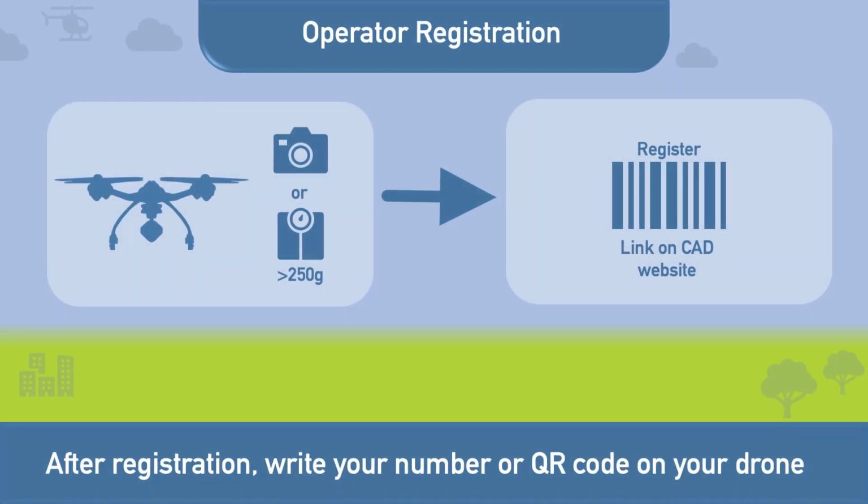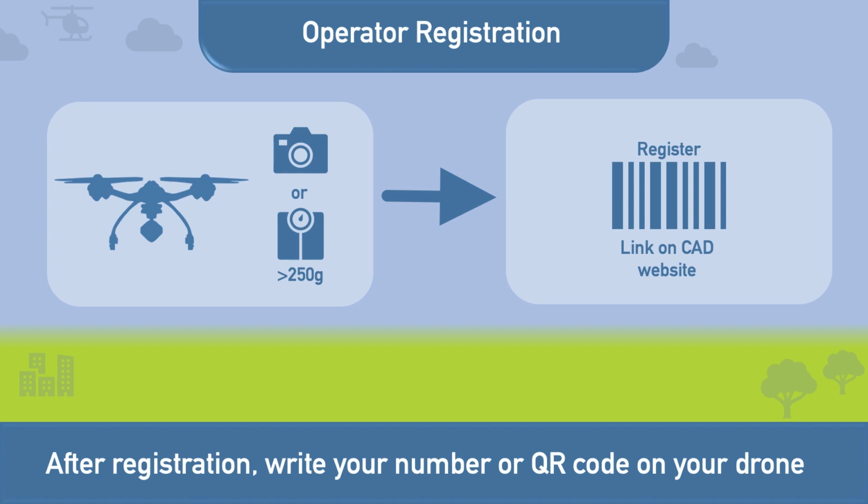The majority of drone operators will need to register, but this will cover you for all your drones if you are operating more than one. The only case where you do not need to register as an operator is if the drone has been labelled a toy, weighs less than 250 grams and does not have a camera. So for example, if you are operating a DJI Mavic Mini, you must register as an operator, as the drone is equipped with a camera.